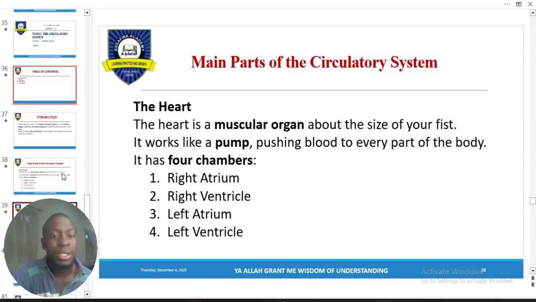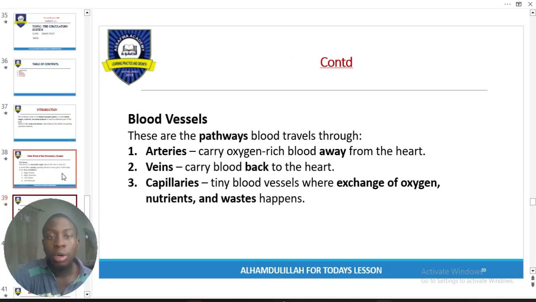These are the channels. Let's say, for example, you are in a train. Your train has to run on a railway, is that not so? So the blood vessels are like the railway where these necessary materials go to reach their final destination, which are the organs that need those nutrients.